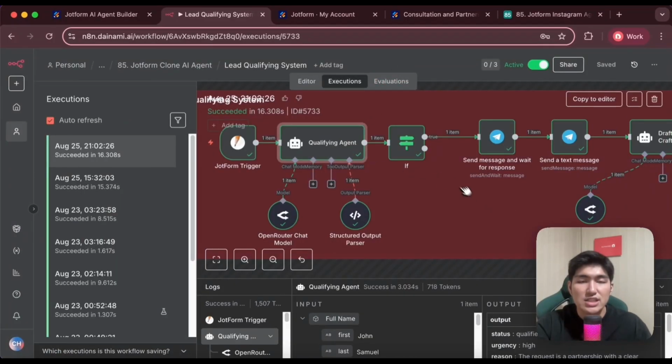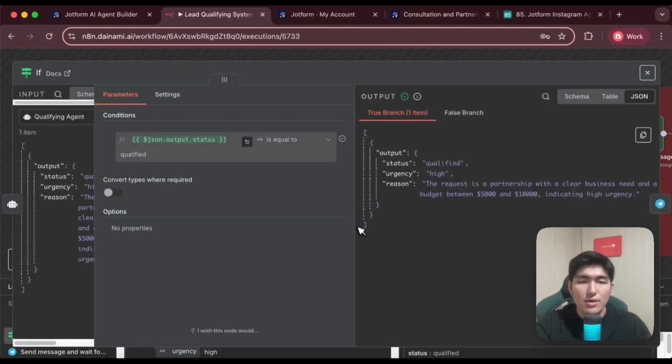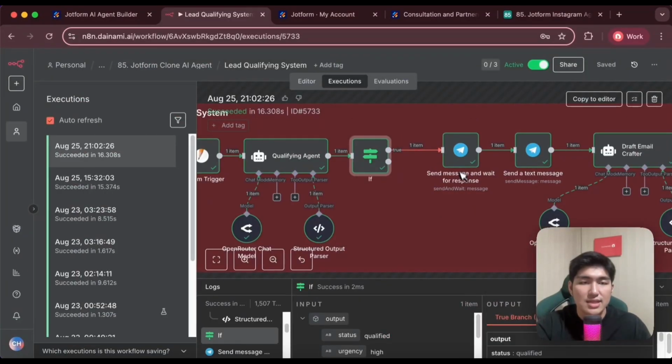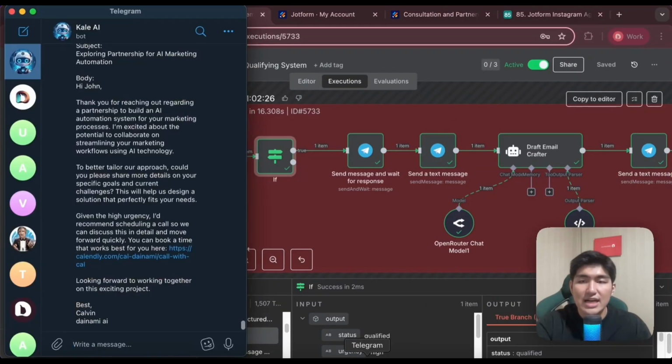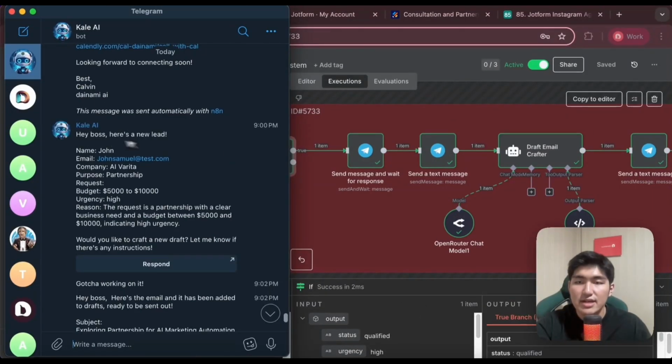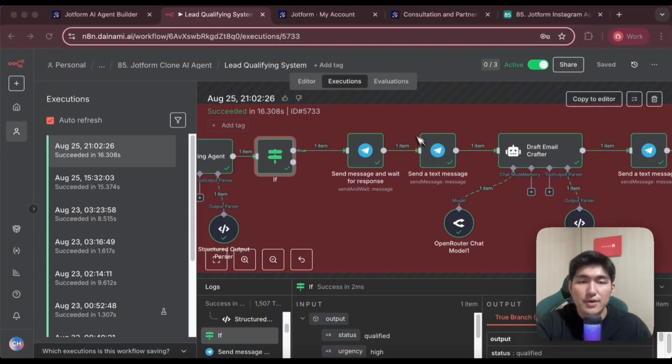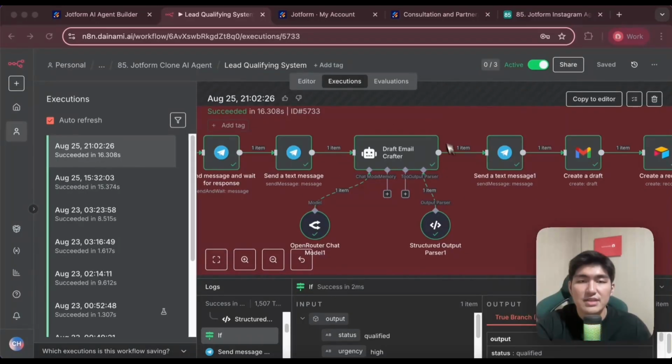Great, so after the agent qualifies the lead for us, only once it's qualified, it's going to send the information to us on Telegram. You can see over here, I've connected it to Telegram, and that's how we got the agent to tell us about the new lead. Over here, this is where we can respond if there's any specific thing we want to add in for the draft email. This is super useful because the agent is doing all of the hard work for us. Once you respond to that, it will send the input to the draft email crafter.